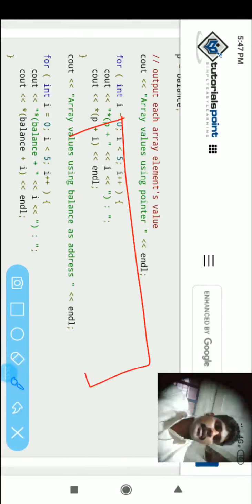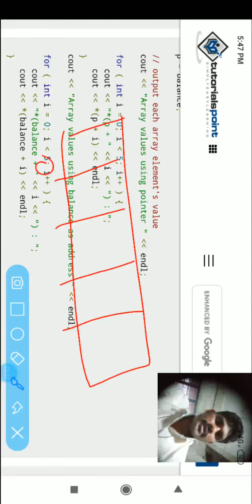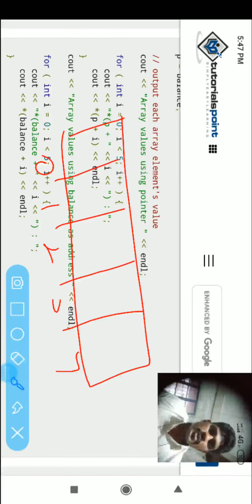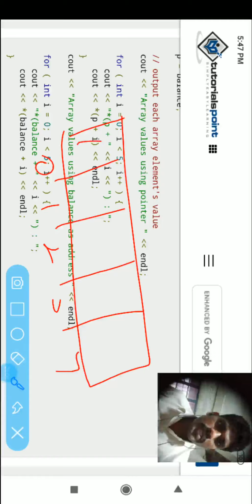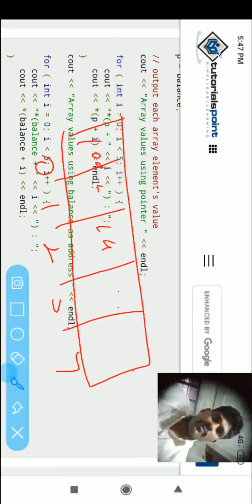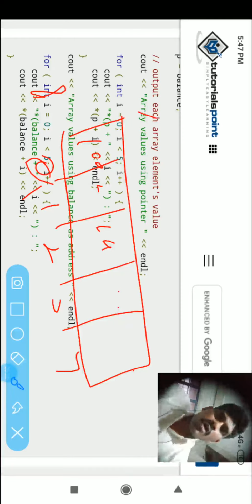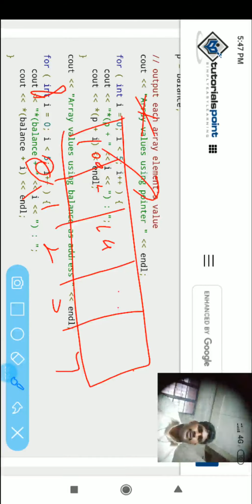This is the array 1, 2, 3, 4, 5. Location 0, first location, 2, 3, 4. Five elements. In the first location, what is the value? Here it is clearly mentioned 1000, and 2, and 7.3 something. Now what do you want? We can print the address. If you use the ampersand operator, you can print the address. If you use the star operator, you can print the element of the position.